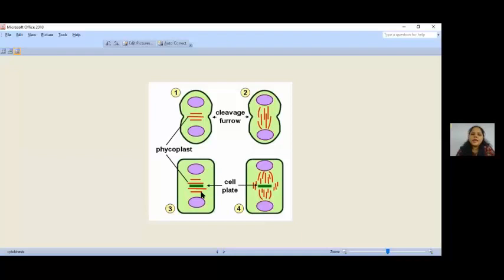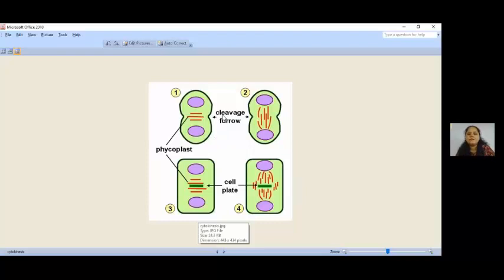Whereas in case of a plant cell, this green colored band, if you can see, this is a cell plate. It forms a cell plate in the middle of the cell, in middle of the two nuclei, and gradually it extends such that these two cells become apart and they form two daughter plant cells. So this is the major difference in the cytokinesis of animals and plant cells.